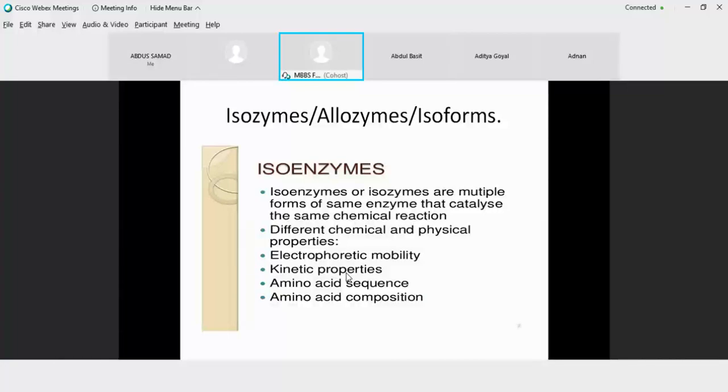Then the third is isoform. Isoforms are a class of enzymes which are post-translationally modified to create different forms of an enzyme, like alkaline phosphatase. When alkaline phosphatase protein is synthesized, it is glycosylated, with attachment of sugar residues. And the amount of sugar attached and the site of attachment is different. So we have different isoforms of alkaline phosphatase, which are not different in terms of protein content or composition.